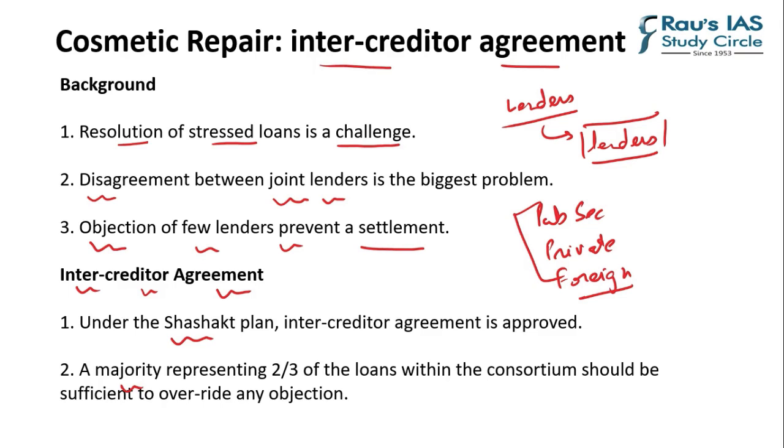A majority representing two-thirds of the loans within the consortium should be sufficient to override any objection. So if two-thirds of the joint lenders are willing to sell the loan, then the objection of the minority will not be taken into consideration, and this will ensure easy or faster selling of the stressed loan.